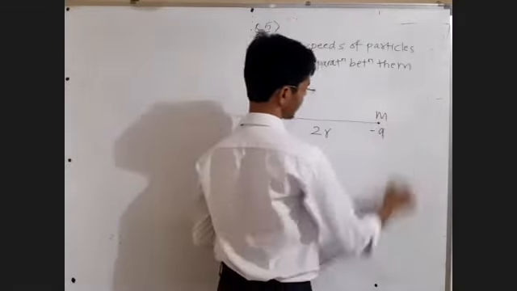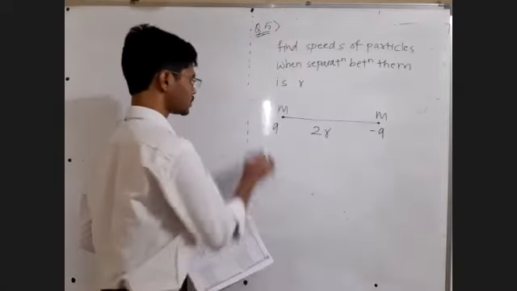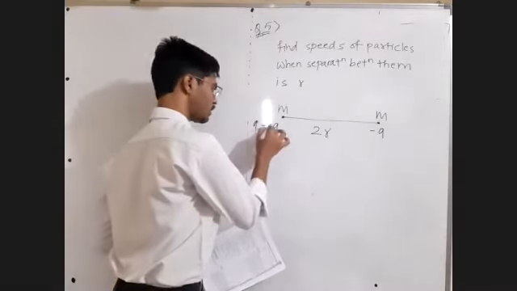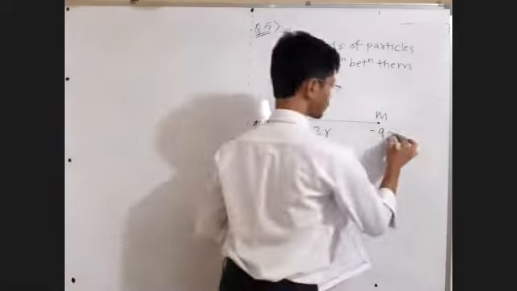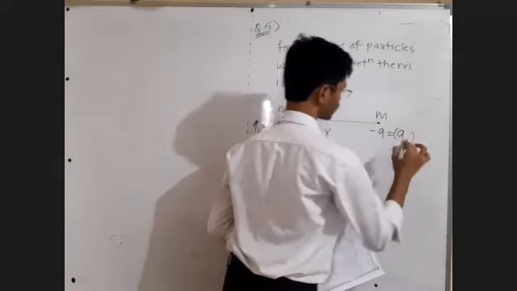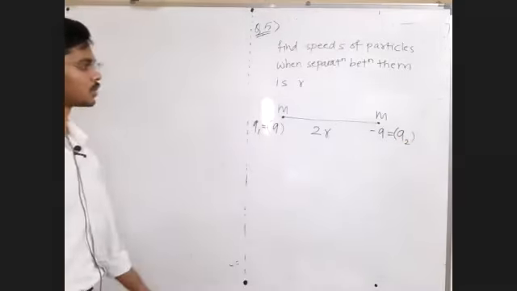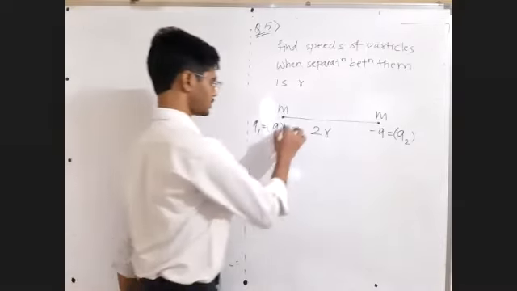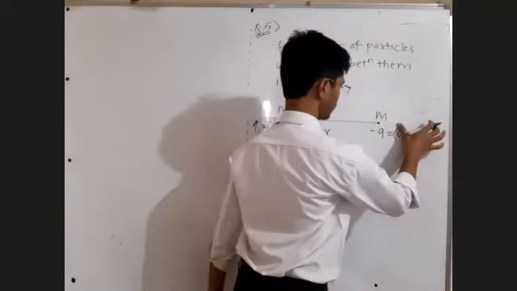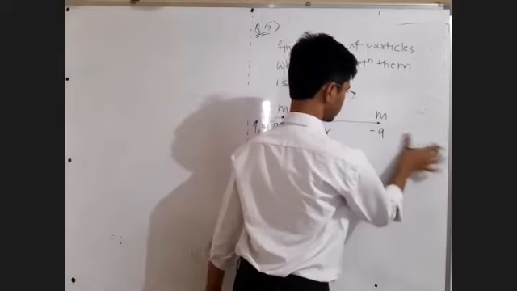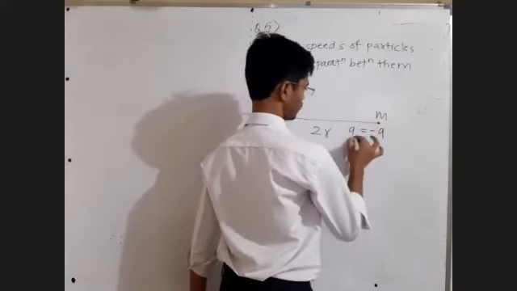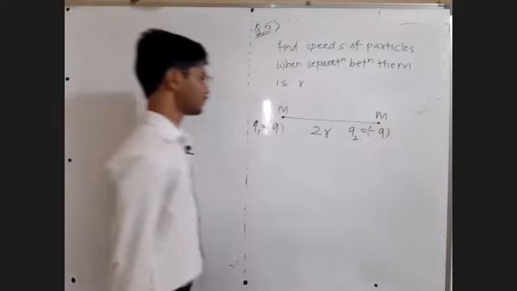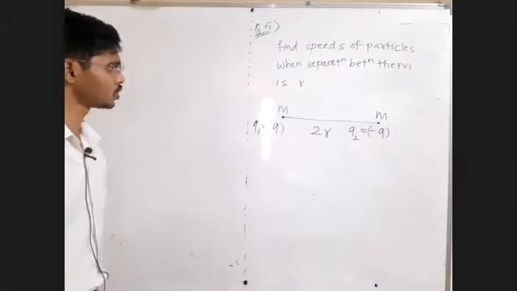Sir, it is minus q. So let us call q1 equal to q, and q2 equal to minus q. Fine, q1, q2 we have.